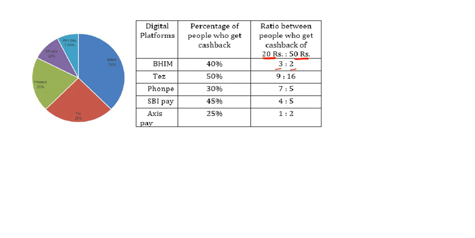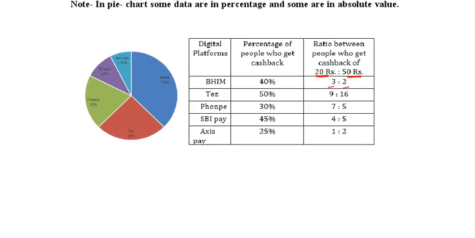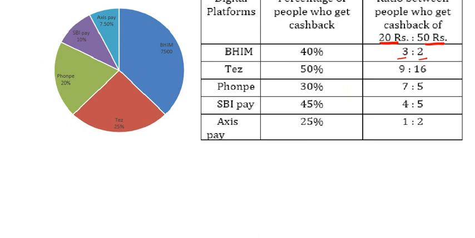Now come to the pie chart first. You see the pie chart, all of you. This one is Beam app, this is 7,500 given. Tej app, this is 25%. Then PhonePe 20%. Then SBI Pay 10%. Axis 7.5%. Now only this is given in number, remaining all are percentages.